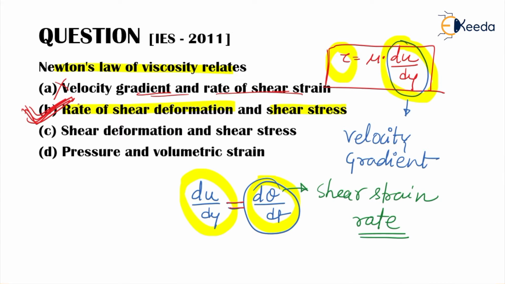Now we will check the other also. In this case they have written shear deformation and shear stress. So this is not the shear deformation, instead this is the rate of shear deformation. So this cannot be correct. Even this option cannot be correct. And pressure and volumetric strain, no, Newton's law was not about this, so this cannot be the correct option. So correct option, we are left with option B.